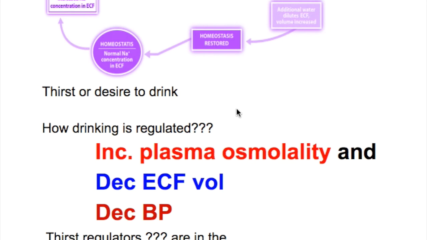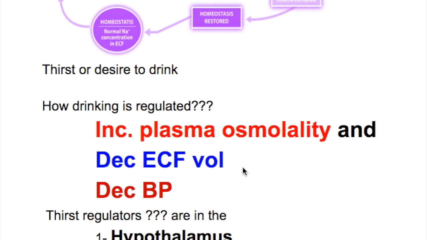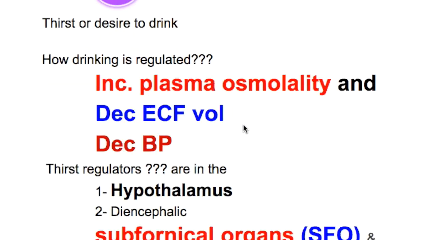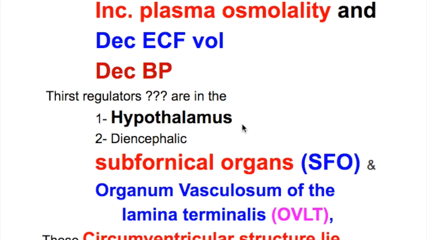Thirst, or the desire to drink. How is drinking regulated? Number 1, by an increase in plasma osmolality. Number 2, by a decrease in extracellular fluid volume and by a decrease in blood pressure.